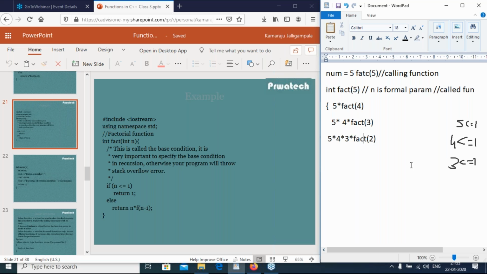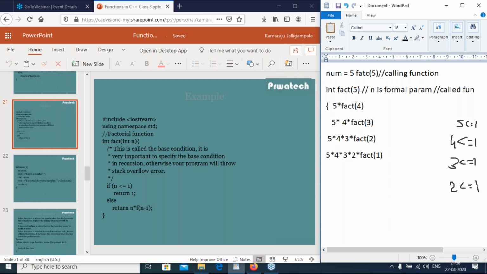So fact is the function. So check the condition 2 less than or equal to 1. It is false. Then it goes to the factorial function. So 5 star, 4 star, 3 star, fact of 2. The else block will be executed: 2 star, fact of 1.